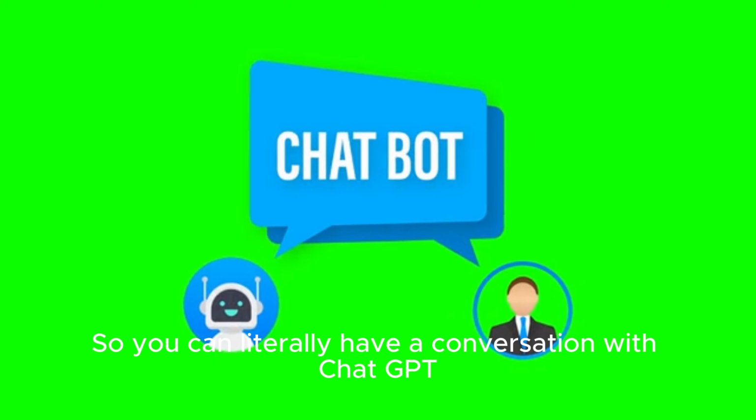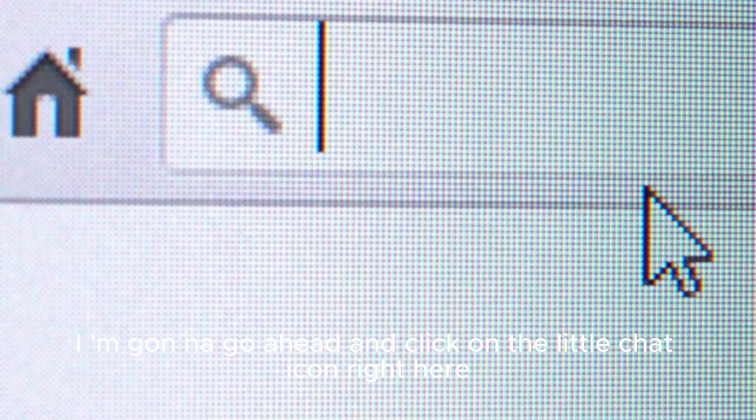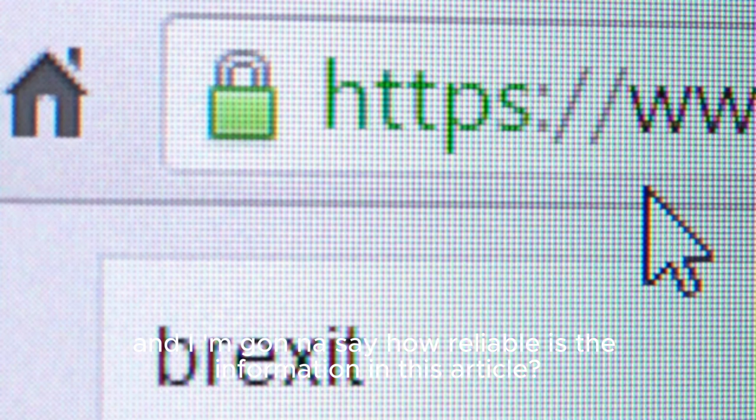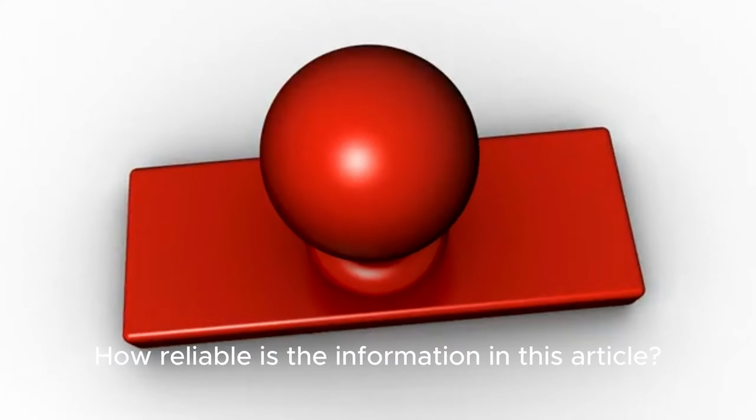So you can literally have a conversation with ChatGPT. Now go ahead and click on the little chat icon right here. And let's say, how reliable is the information in this article? How reliable is the information in this article? Let's see what it says.